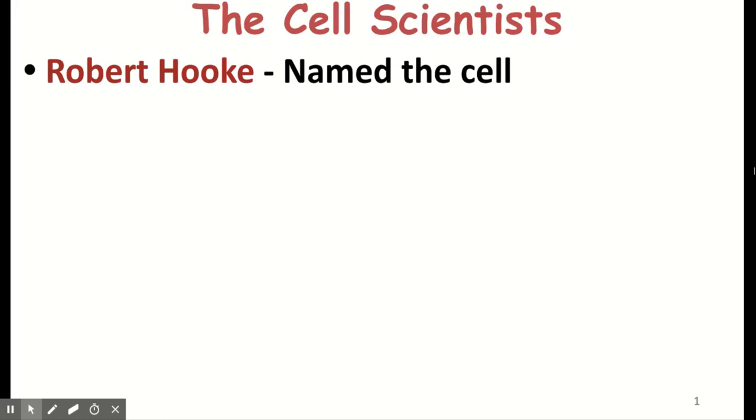So, to begin, I want to talk about different cell scientists that I want you guys to know. Our first guy is Robert Hooke. He was in charge of naming the cells. He looked at a cork under a microscope and it reminded him of the cells monks used to live in. Therefore, he named the cell because it reminded them of monk bedrooms.